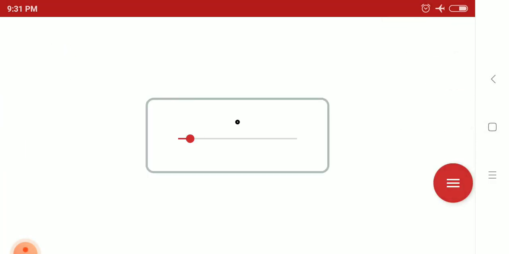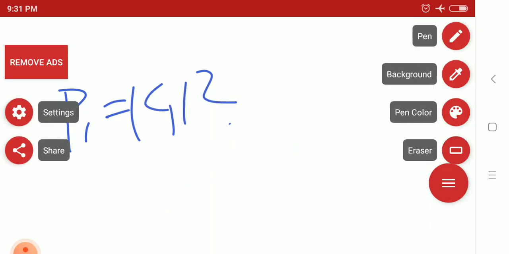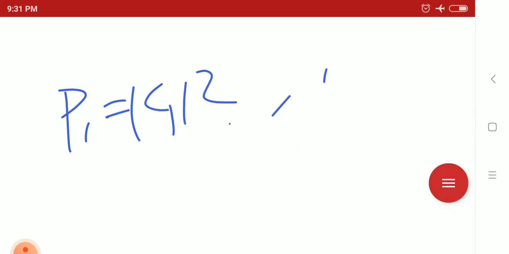Before taking the example, we can conclude that P1 equals mod C1 square, similarly Pn equals mod Cn square.